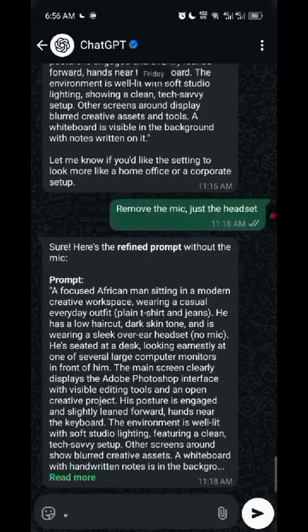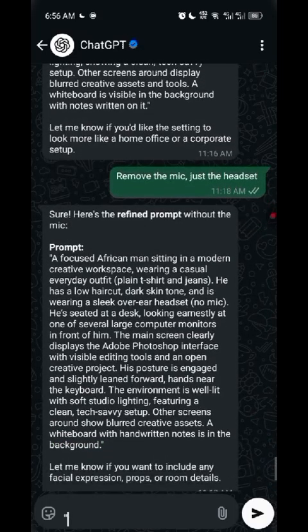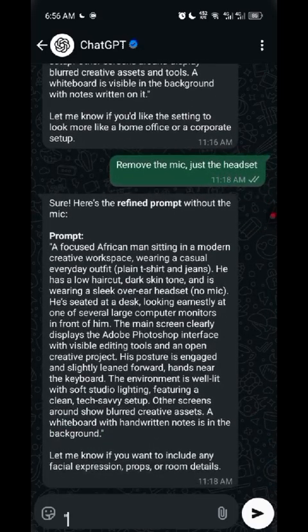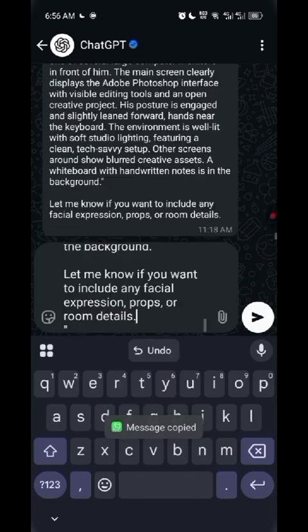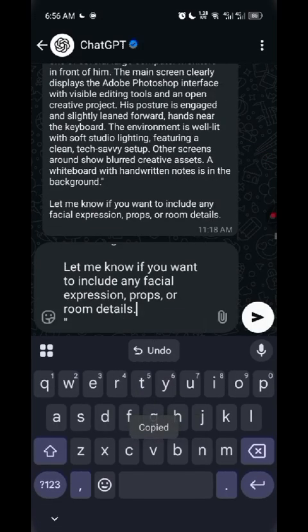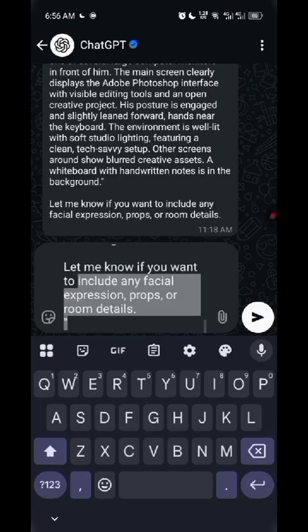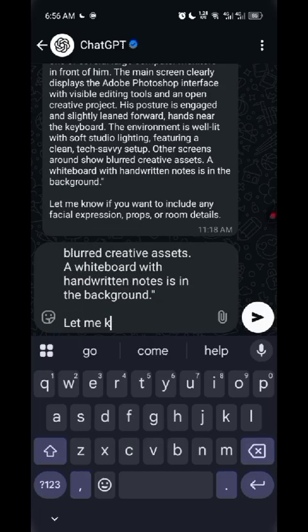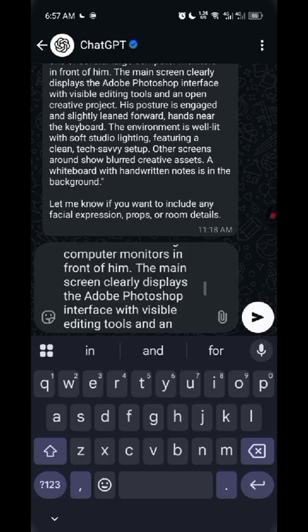Remove the mic, and then yes, I think here is the updated version of the prompt. So let me just remove this. Let me know if you want to include any facial expression. And then the prompt at the top.